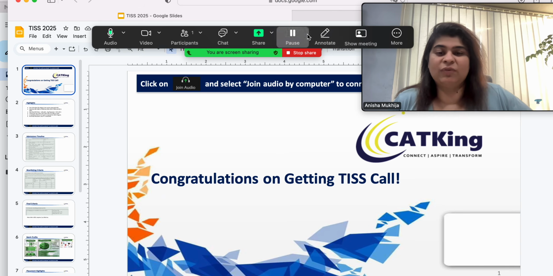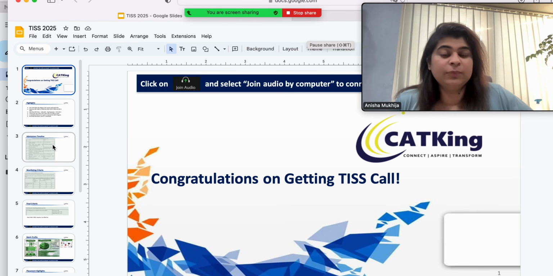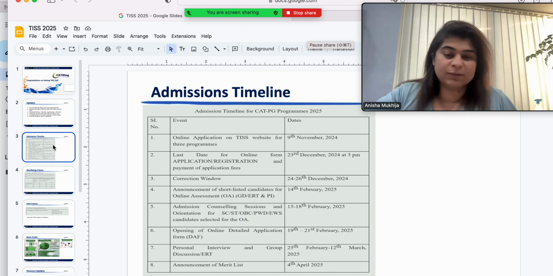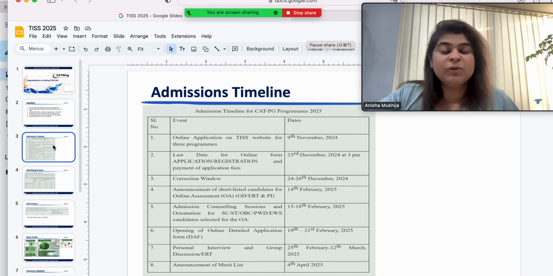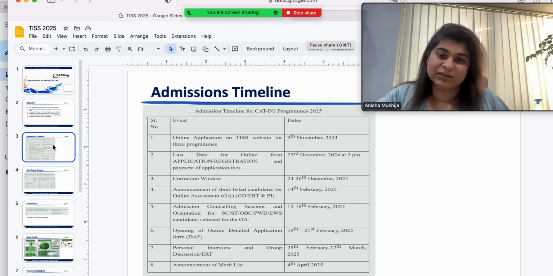Definitely for people who have applied, TISS is very well known for it. When we talk about top colleges for HR, the ROI is also really good and very well defined when it comes to TISS programs, right? The fees is nearly negligible when you look at the kind of placements and the top companies. You look at all the major companies, the HR professionals are either from XLRI or from TISS, right?